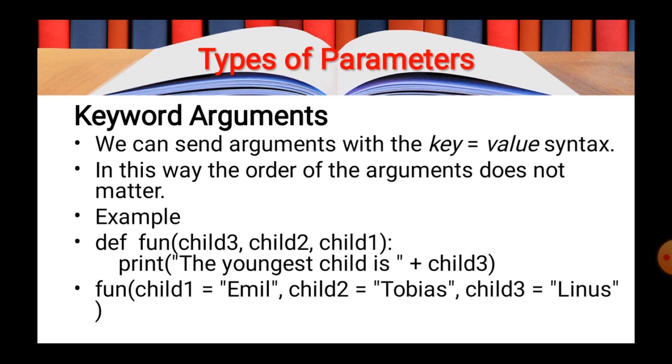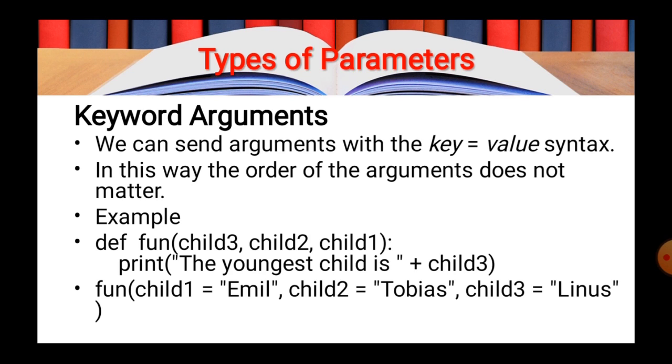You can say keyword arguments are named arguments with assigned values being passed in the function call statement. This type of argument passing is very flexible, and there is no need to follow the order of the parameters, because here you are passing the argument with the name of the parameter.